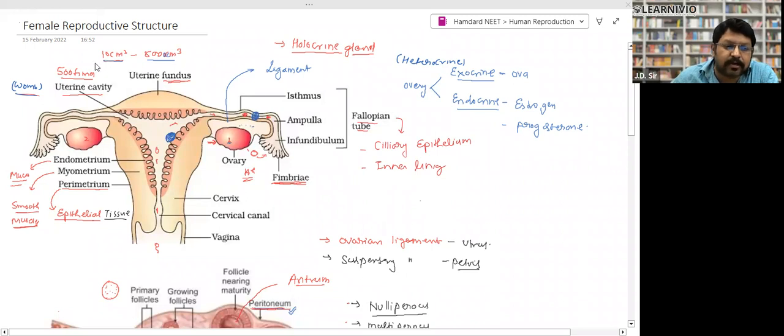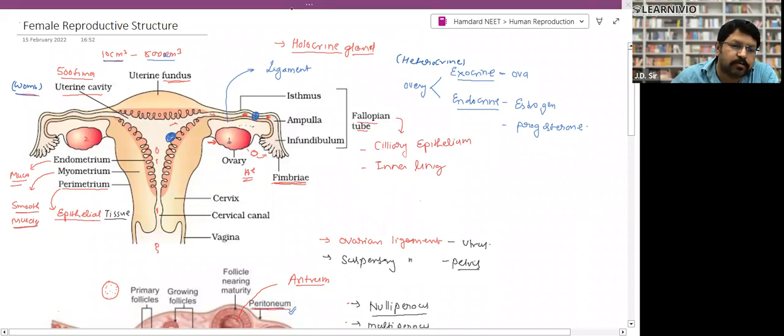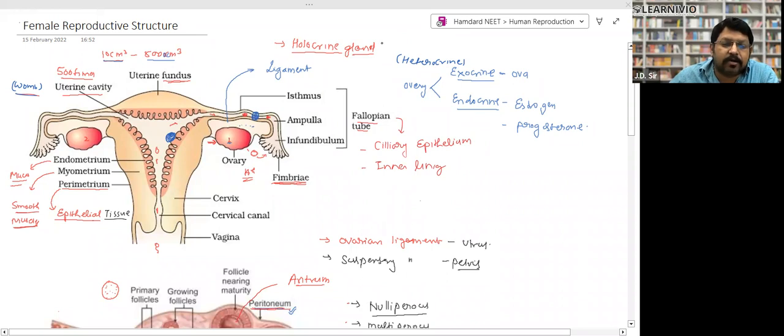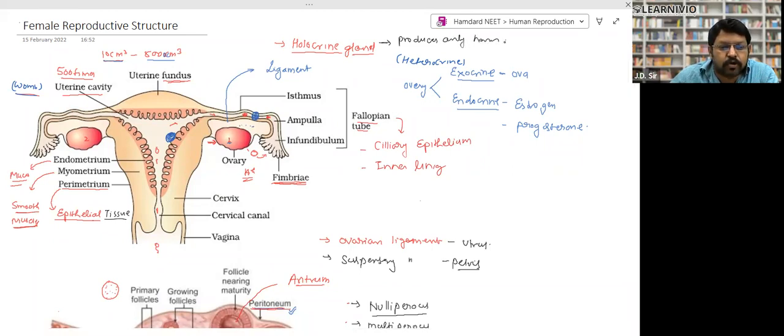What are the holocrine glands? Holocrine glands are the glands which produce only hormones. So the ovary is a heterocrine gland. What are the heterocrine glands? Heterocrine glands are those which have other functions other than production of hormones.